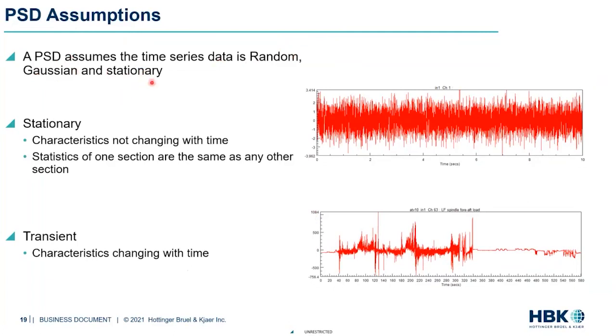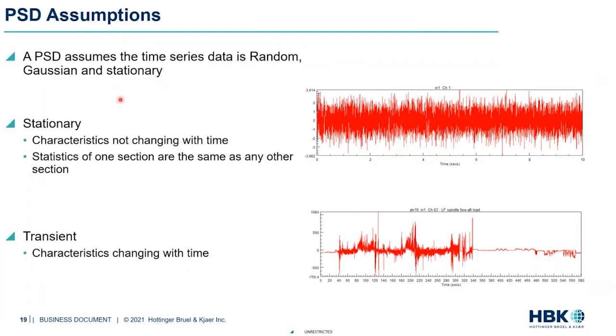So the idea of stationarity is basically, if I take chunks of data, so let's say I have a time series signal that looks like this, if I take a chunk between 1 and 2 seconds, and then later on I go between 8 and 9 seconds, are the two chunks very similar in nature? That means, are the characteristics not significantly changing with time? So if the characteristics and statistics do not change significantly with time, we check this box that it is stationary.